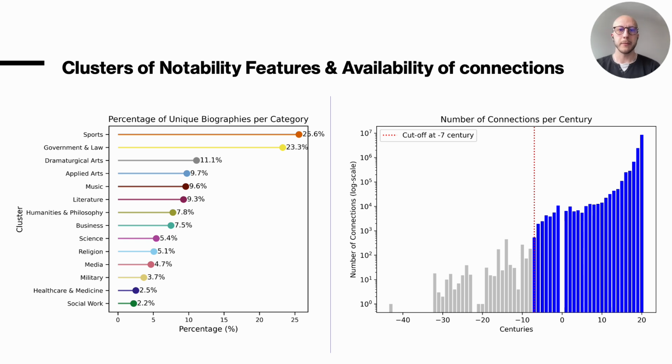On the right, we show the number of connections per century on a logarithmic scale. We decided to use the 6th century before Common Era as our starting point for the analysis, since from then onward we observe a consistent growth in the number of connections. We also decided to exclude the 21st century from the analysis, since it is an ongoing century.